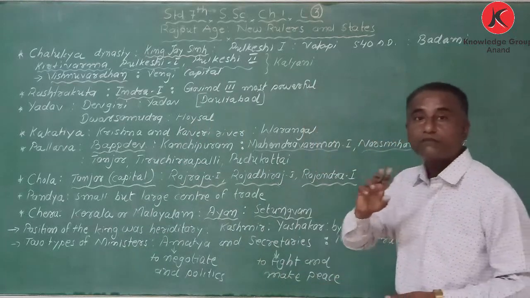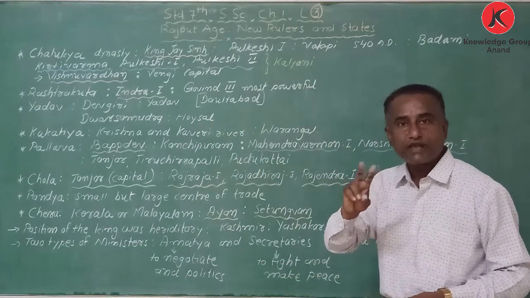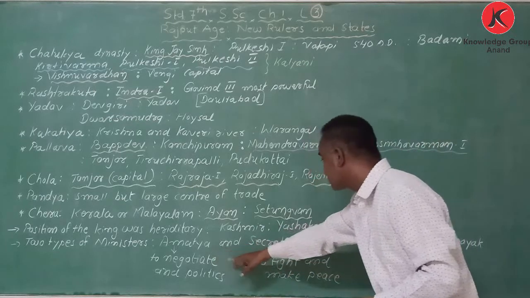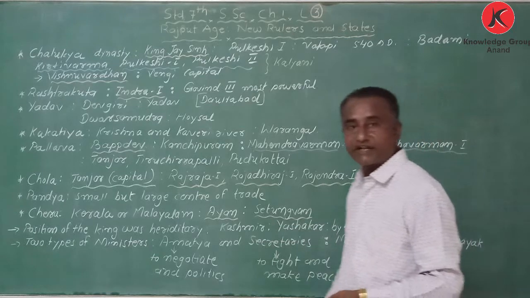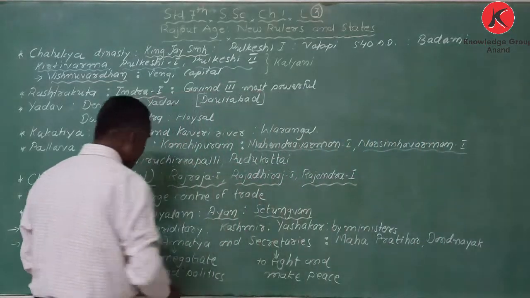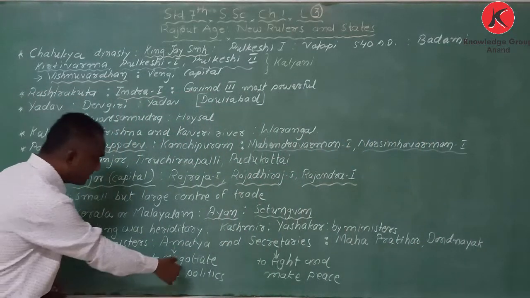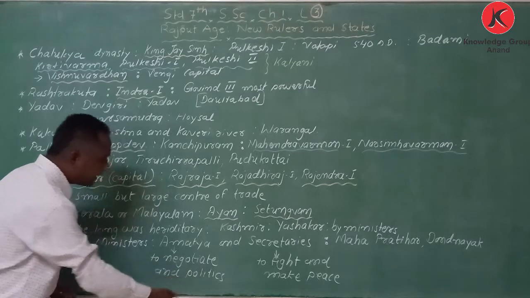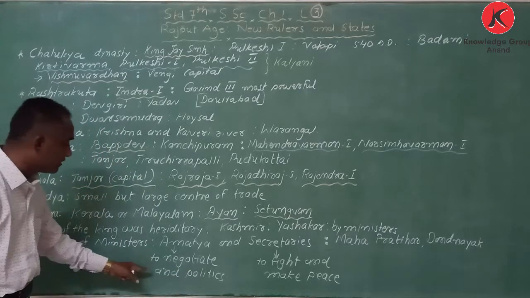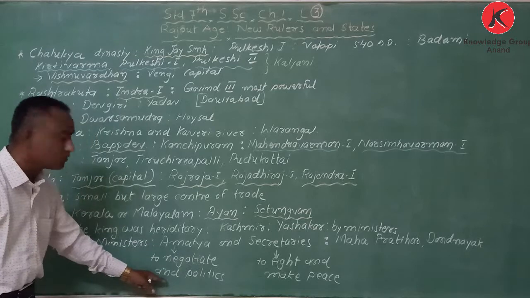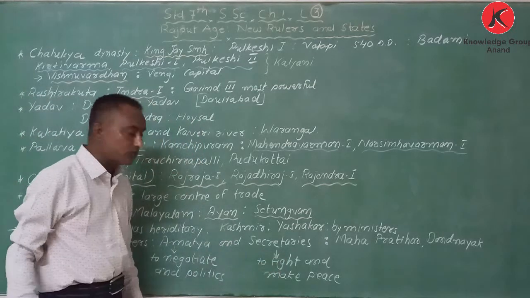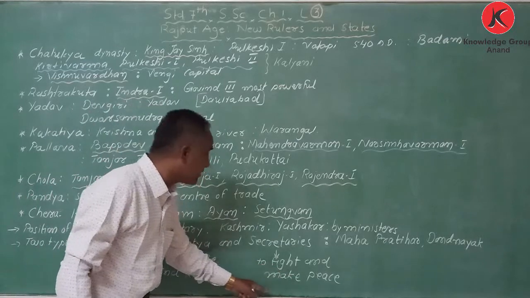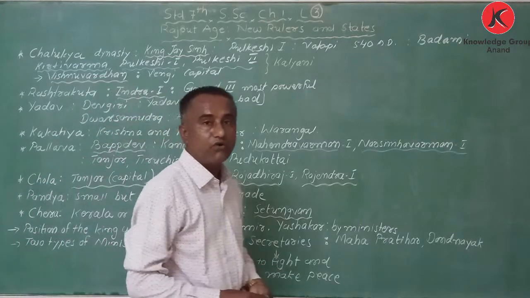For the administration, my dear student, it was divided into two parts. There were two types of ministers, Amatyas and the secretariat. What were the Amatyas doing? The job of the Amatya was to negotiate and to do politics. While the secretariat, what do they do? To fight and make peace. It was their work.